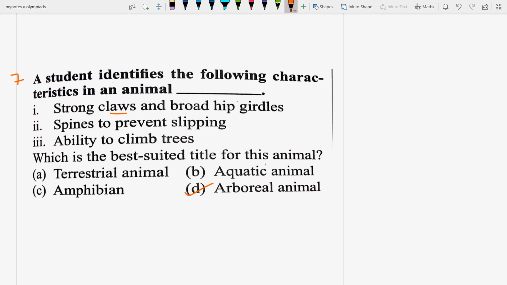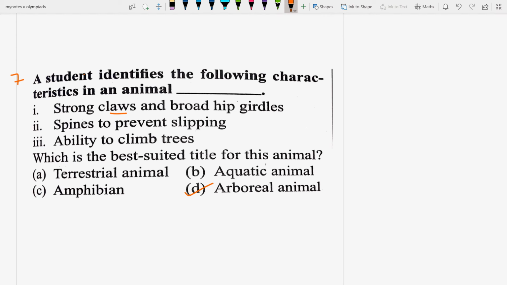First of all, let me tell you what is adaptation. Adaptation means that the living things adapt or change themselves to suit their surroundings. So this is adaptation. But when it is related to this question, a student is recognizing the following characteristics of an animal: strong claws and broad hips, spines to prevent slipping, and ability to climb trees. It is an example of arboreal animals.